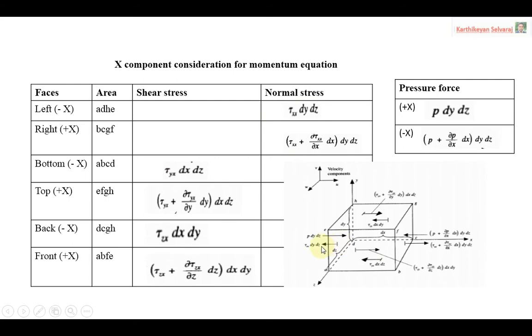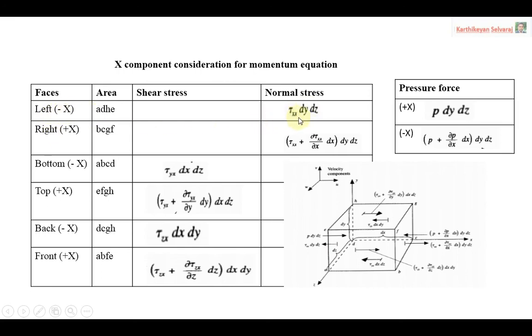On the left face, the normal stress acts away from the x axis, in the minus direction. That is why I am putting minus x for the left face.